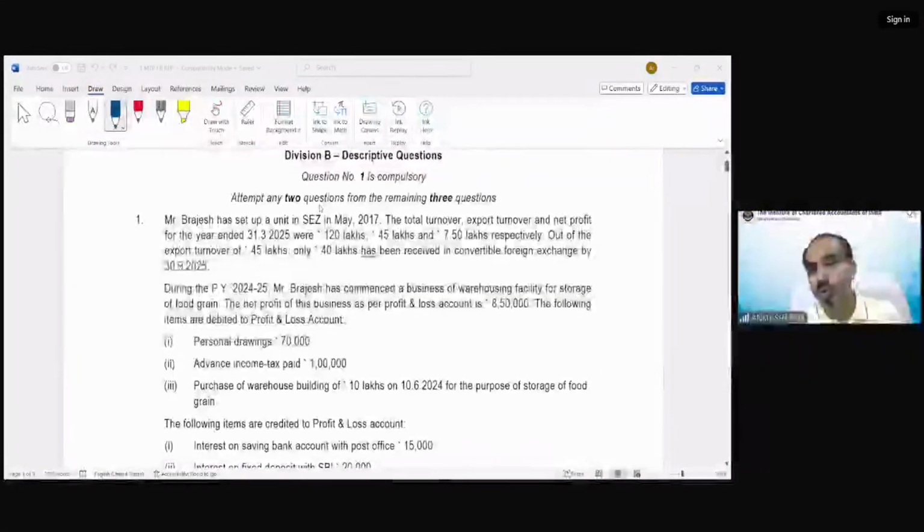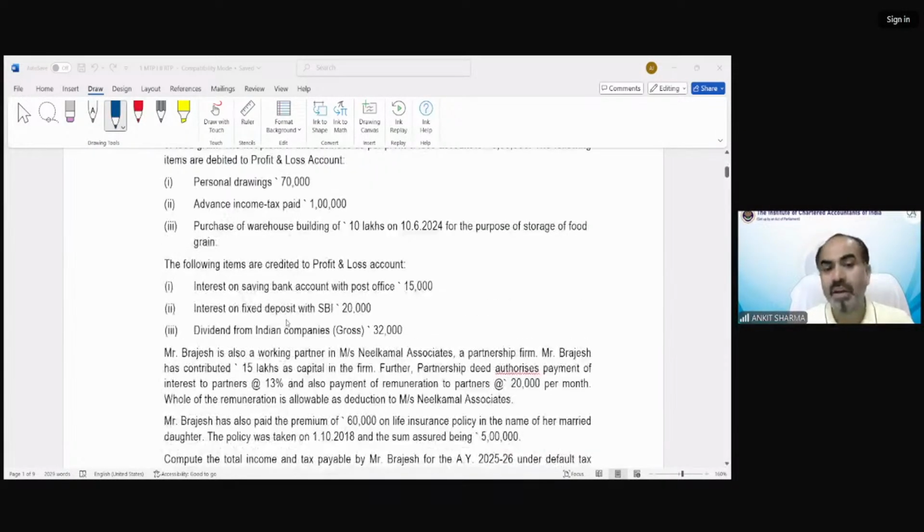And these are those compulsory questions which technically carry almost 15 marks or 12 marks, in which you might need to calculate total income as per both regimes, default and optional. Of course, the total income and the most beneficial tax liability could be asked in these kinds of questions. So it is very important that we read those questions very carefully and solve them.